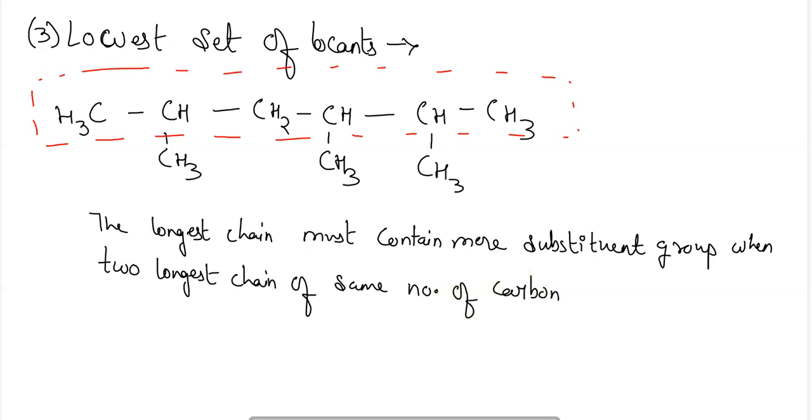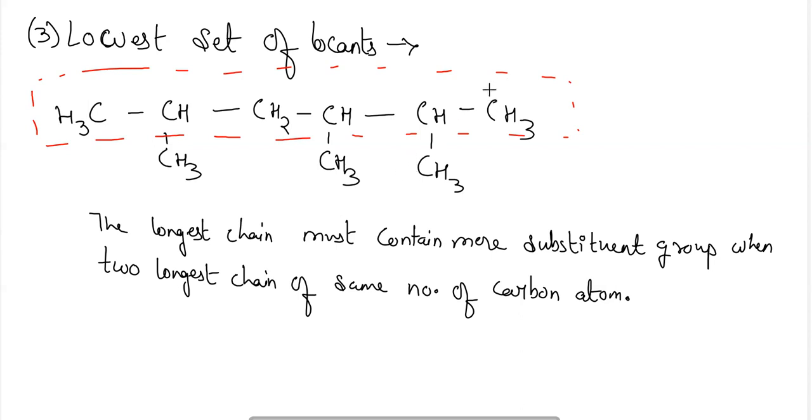Okay, this is also one rule. According to this, three substituent groups are there, and if I'm taking this chain also, then also three substituent groups are there. So we can take either chain in this particular case. So I am taking this straight chain here. Now we have to give the lowest locant number possible to the substituent groups which are present here.